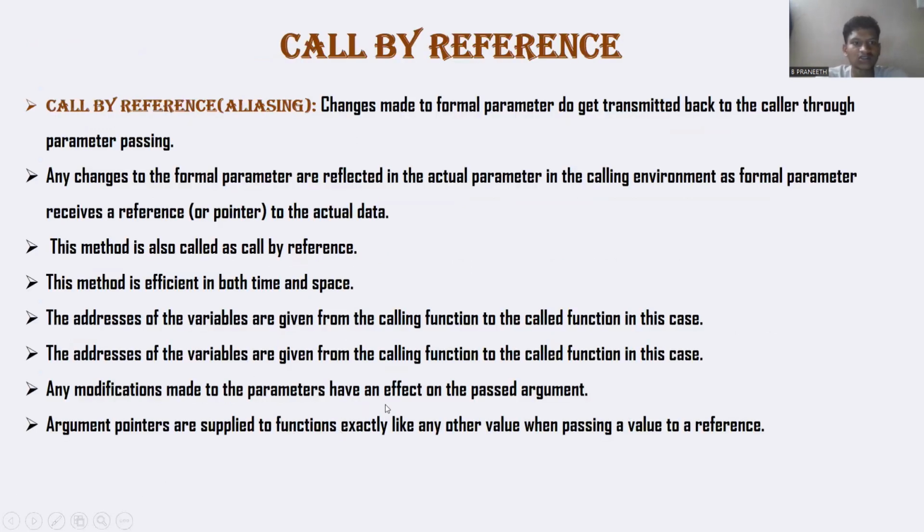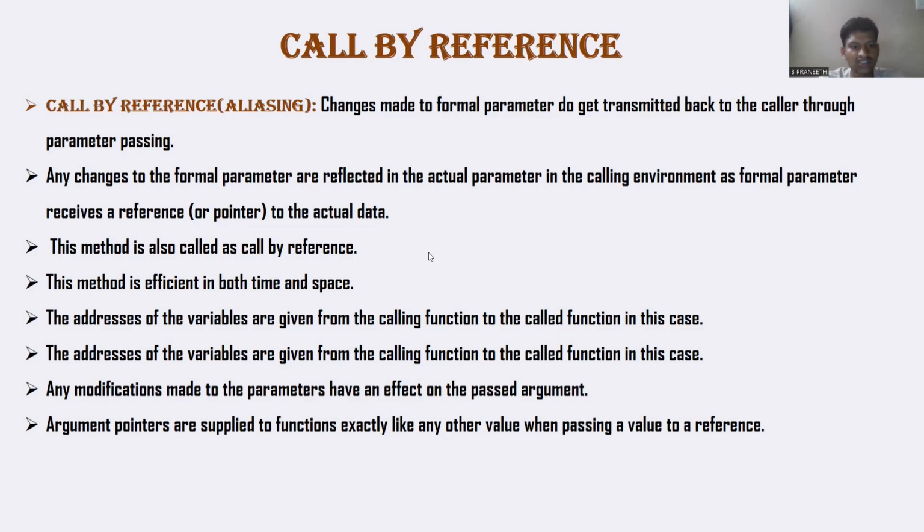Call by reference. Any changes made to the formal parameters are reflected in the actual parameters in the calling environment, as the formal parameter receives a reference or pointer to the actual data. This method is also called call by reference.